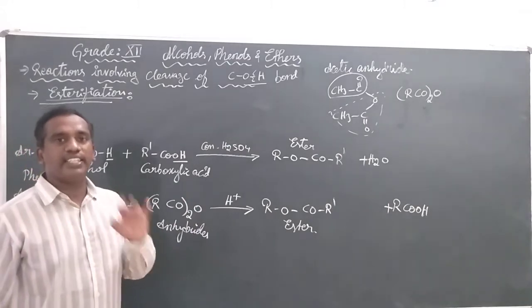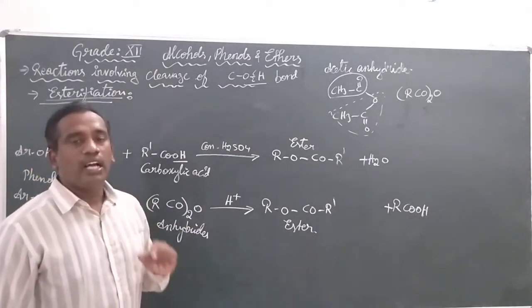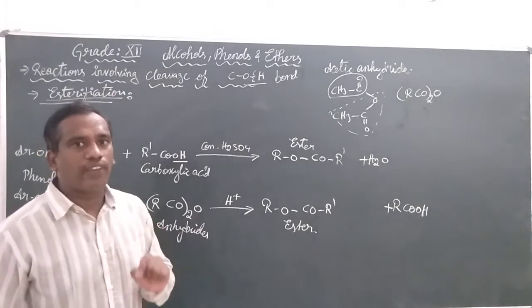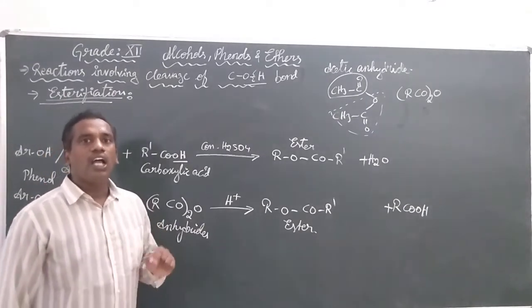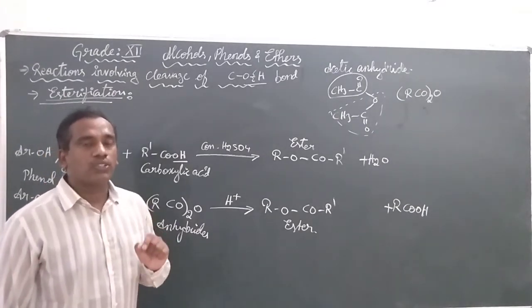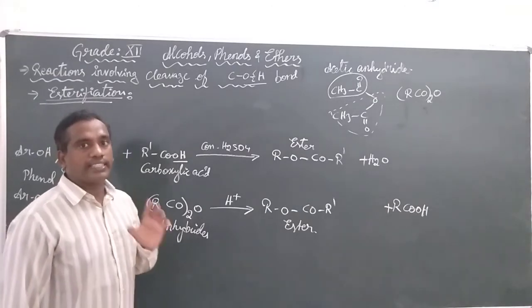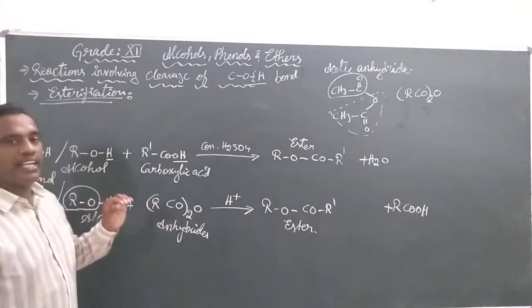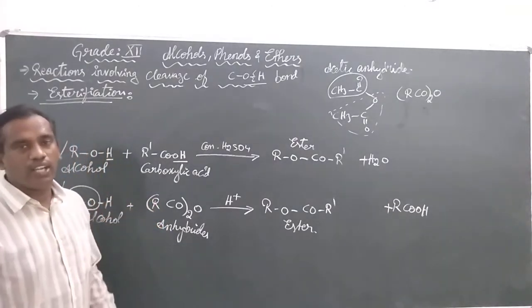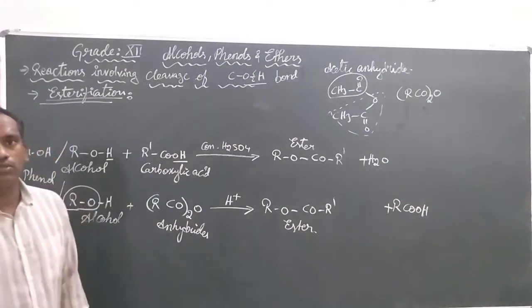Along with this, there is the third one, which we will see in the form of an equation.